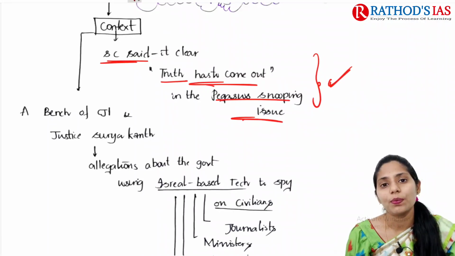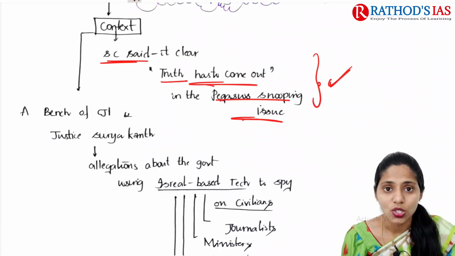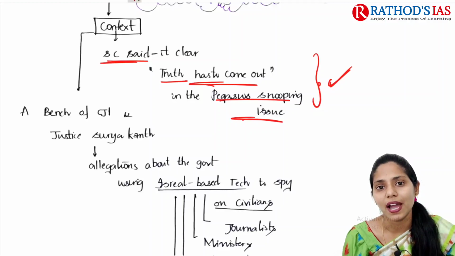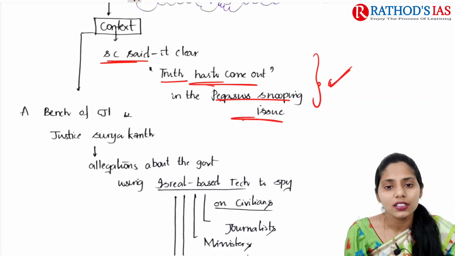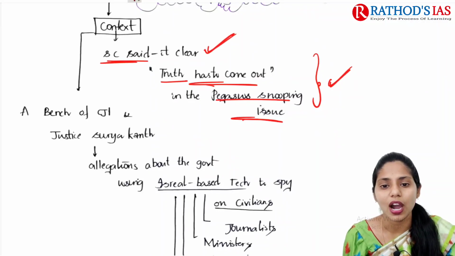Okay, so many opposition leaders and opposition party members are mainly going for protest. Even the protest is happening in Rajya Sabha. Recently, 3 bills were passed within 1 hour, right? We already discussed that. So in this context, the Supreme Court mainly says that the truth has to come out in